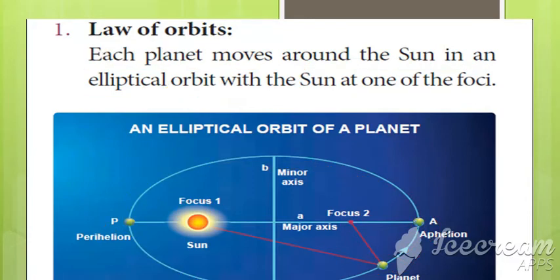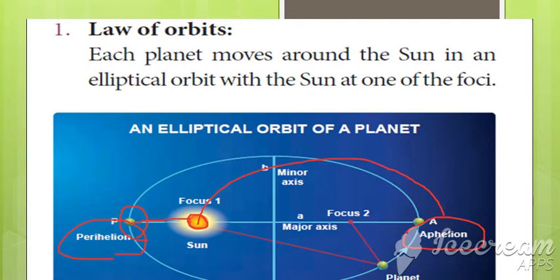Okay, then the next point is the point nearer to the Sun. This is the Sun, right? The point where the planet is nearer to the Sun is called the perihelion. If it is far away from the Sun, it is called the aphelion. So this is the perihelion and this is the aphelion.